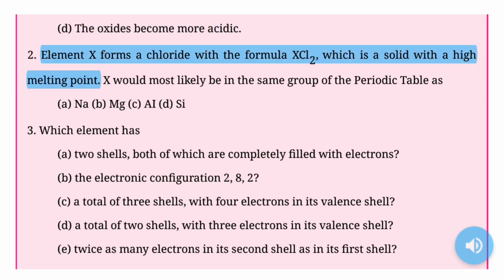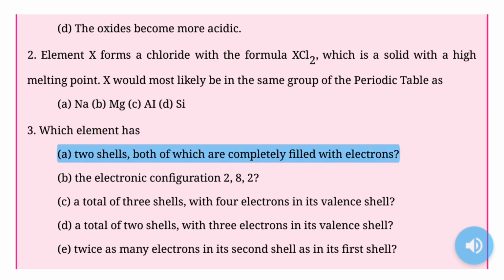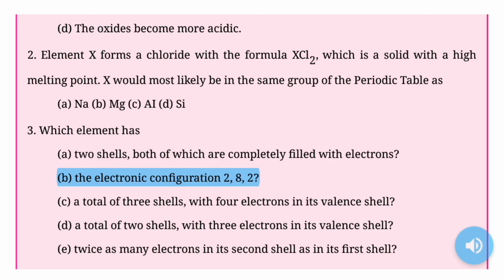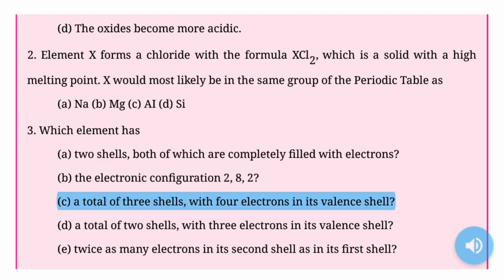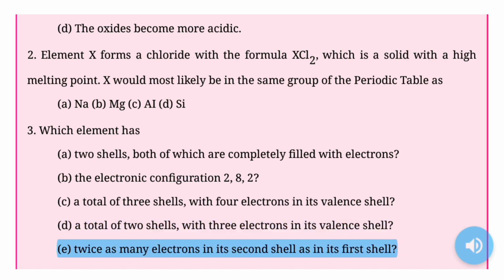2. Element X forms a chloride with the formula XCl2, which is a solid with a high melting point. X would most likely be in the same group of the periodic table as: A. Na, B. Mg, C. Al, D. Si. 3. Which element has: A. 2 shells, both of which are completely filled with electrons? B. The electronic configuration 2, 8, 2? C. A total of 3 shells, with 4 electrons in its valence shell? D. A total of 2 shells, with 3 electrons in its valence shell? E. Twice as many electrons in its second shell as in its first shell?